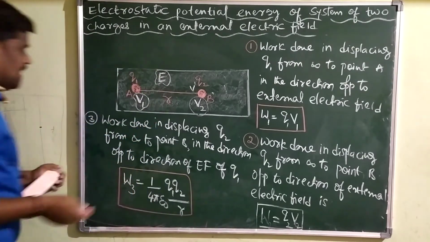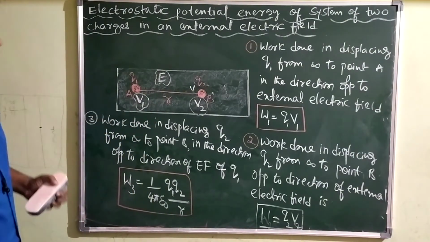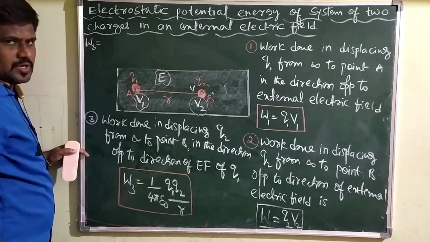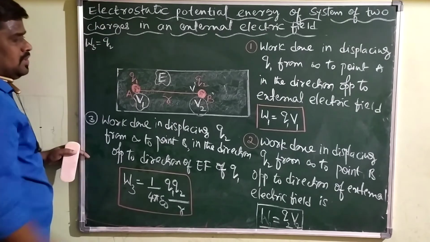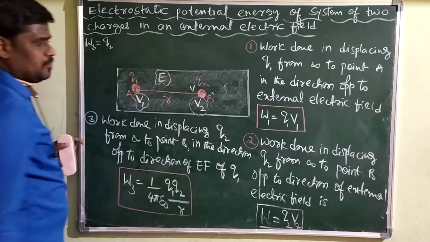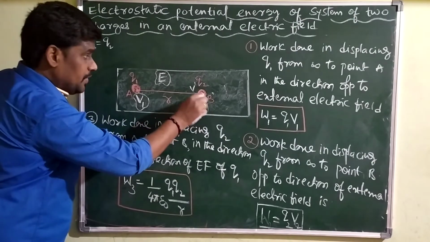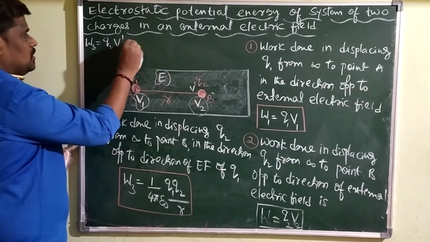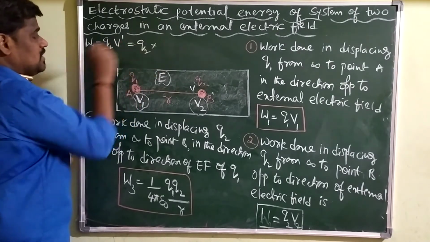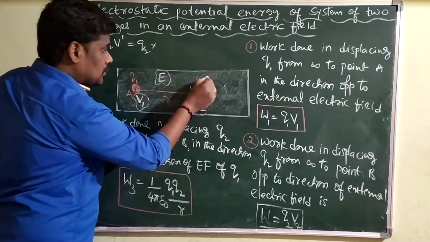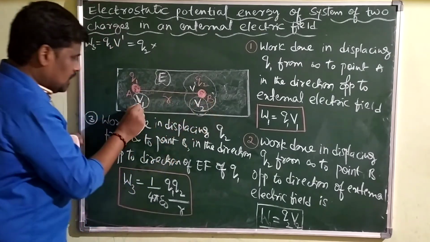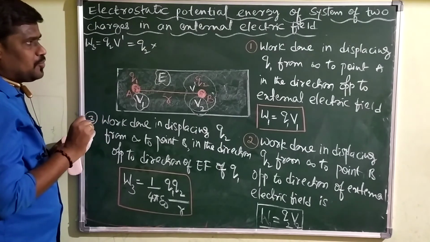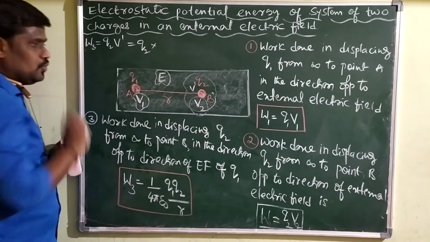Okay, no problem. You can derive W3 by the analytical method. How are you calculating W3? W3 is given by the charge you are bringing, Q2, at point B. What is the potential at B due to the charge Q1? That is given by V dash. Then Q2 into V dash. V dash is the electrostatic potential at point B due to charge Q1.